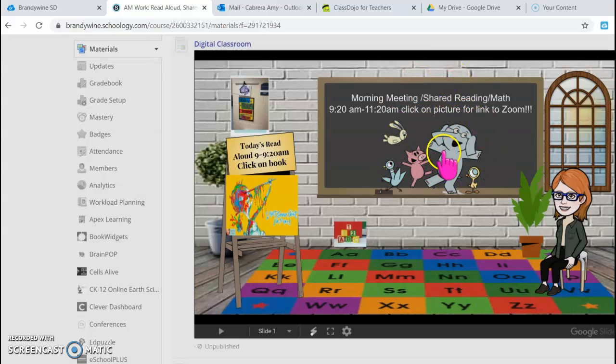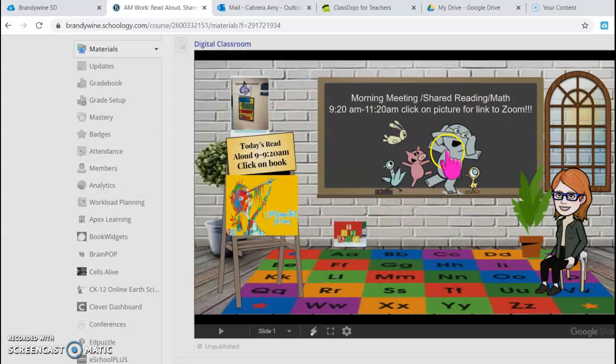Again, I will post the Zoom information just for today, for Wednesday, on Dojo, but from then on, you're going to click the link. For the afternoon links, we will post a digital classroom.